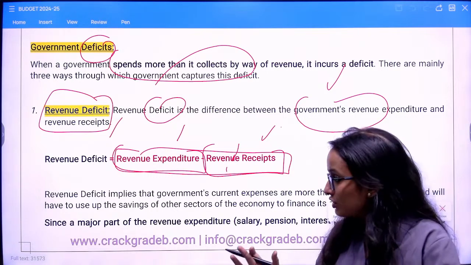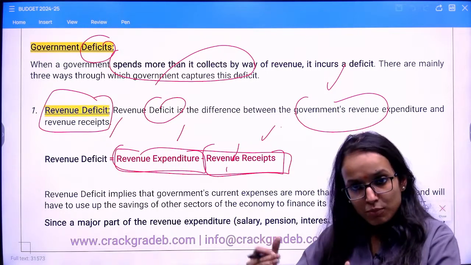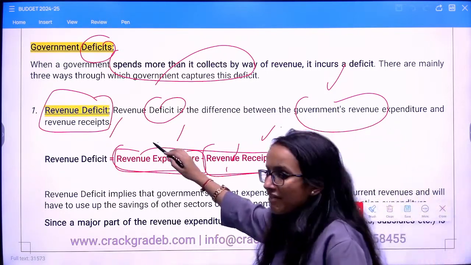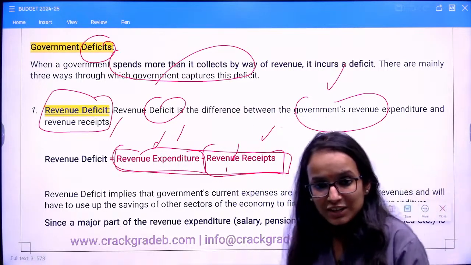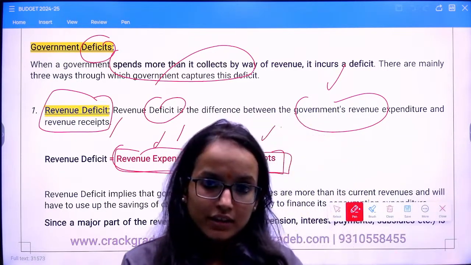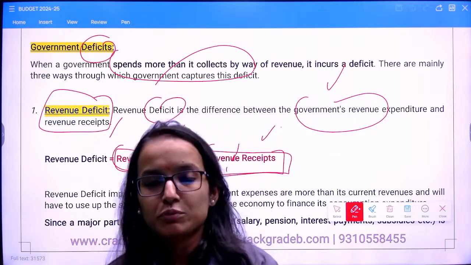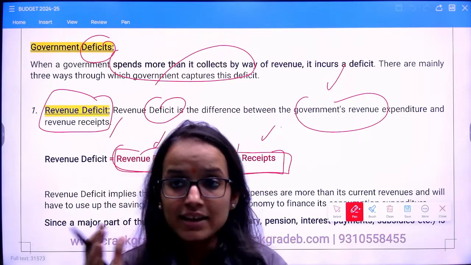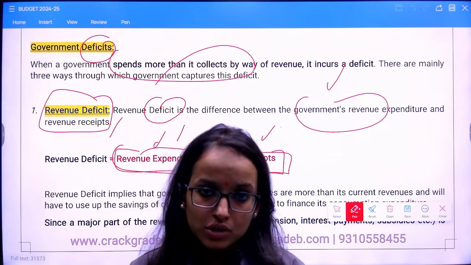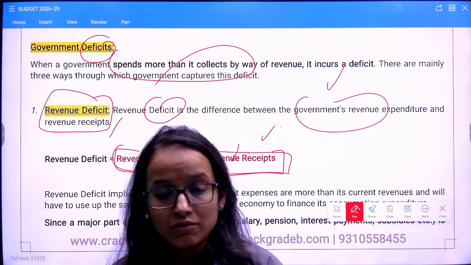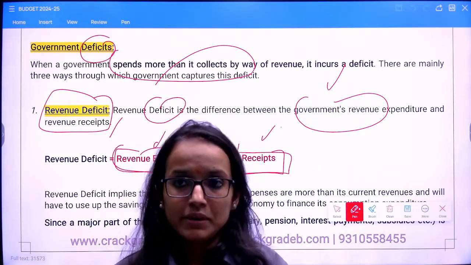That borrowing, which is the amount borrowed to finance, say, revenue expenditure, is going totally into pure consumer kind of spending. You are not creating any asset against it. It means you have borrowed, you have created a liability for yourself, but out of that borrowing you have not created any asset.